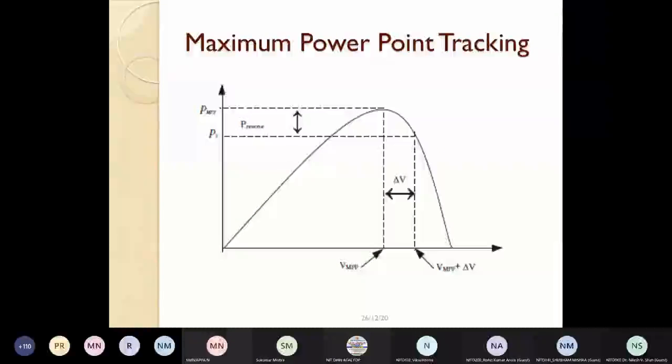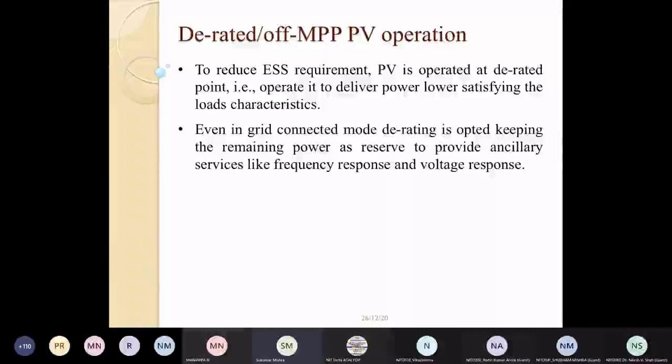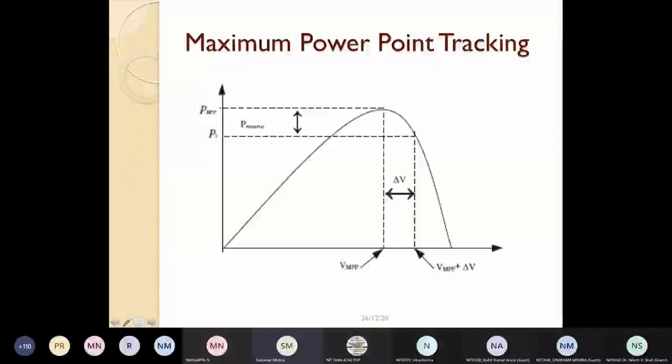So, if we go for that MPPT, then under the isolated mode of operation, it may not always be possible to go for MPPT. Similarly, there are certain circumstances where derated operation has to be carried out, because the maximum power produced by the photovoltaic system may not be acceptable to the grid.